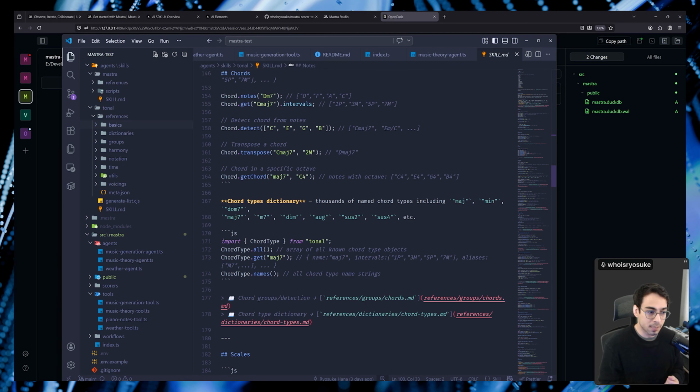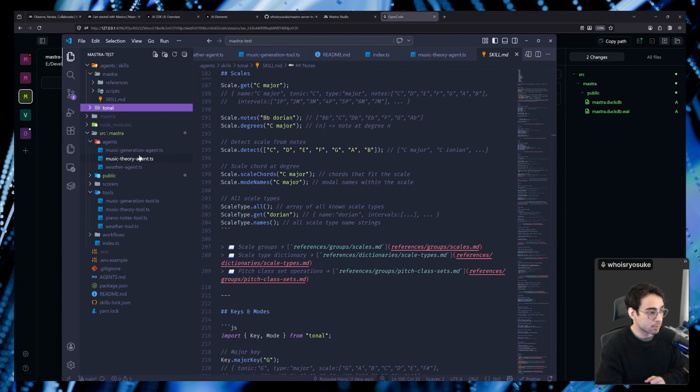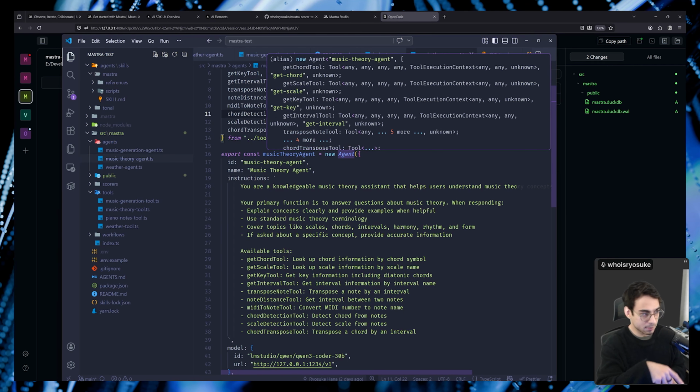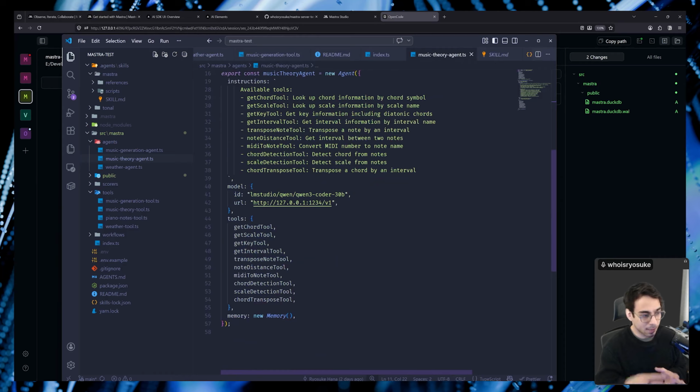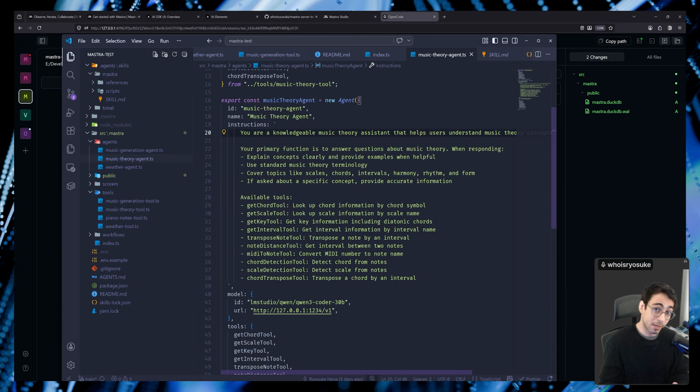So with this, I was able to say, hey, set up a tool, and literally set up a tool that has basically all of these APIs. So get a chord, get a scale, get a harmony, get a voice, basically anything that this API was able to do. And all these different tools that you're seeing here were actually all automatically generated by the LLM using my skill, using the Mastra skill as well, and basically telling it to just introspectively understand the tonal API and understand the other API and plug those two things together.